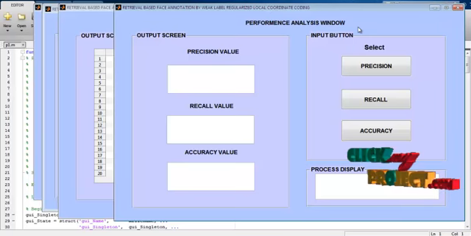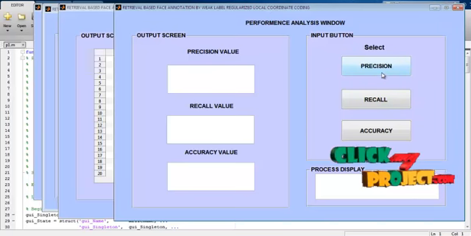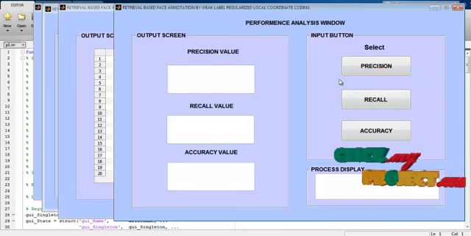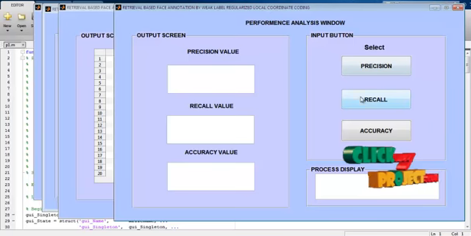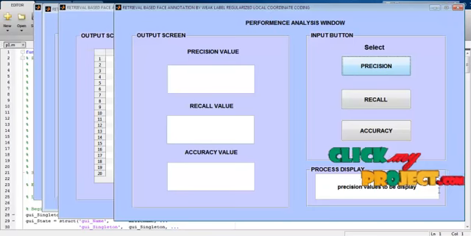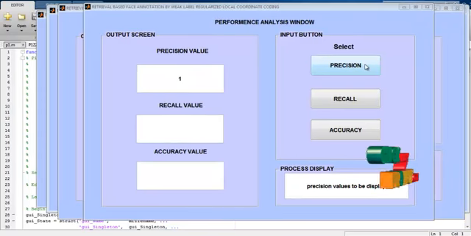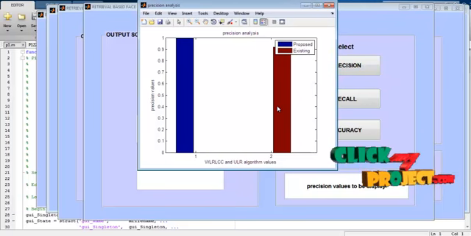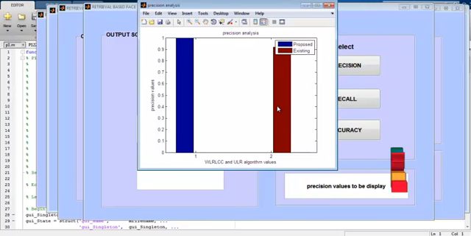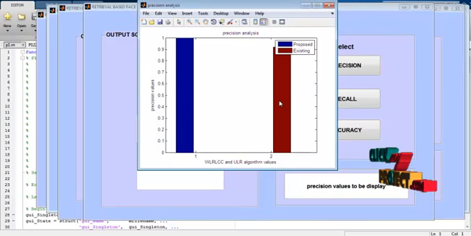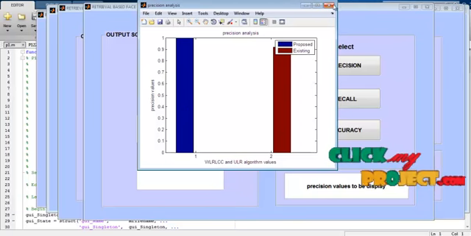Performance analysis for this algorithm. First, there are three selections for the performance: one, precision; second, recall; then accuracy. The precision values are displayed for the proposed method. The precision analysis graph is displayed. The two algorithms are analyzed for performance by this graph. The proposed method values and existing method values are displayed in this graph.